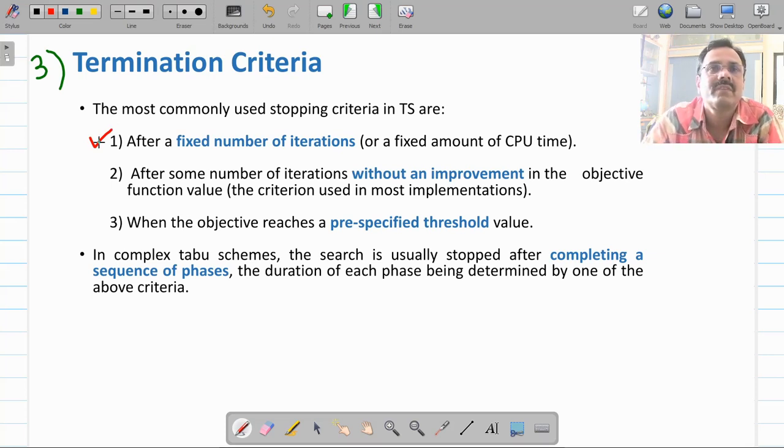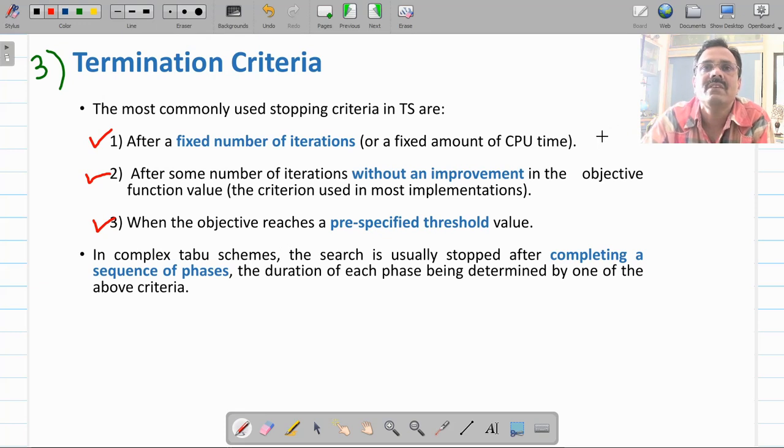The second termination criteria you can have is after some number of iterations without improvement. That means you are getting similar results again and again, then stop. That means further improvement is not possible. And the third criteria you can have is when your objective reaches some pre-specified value. Suppose you have decided that if it's a minimization problem, a value up to 5 is okay enough for you.